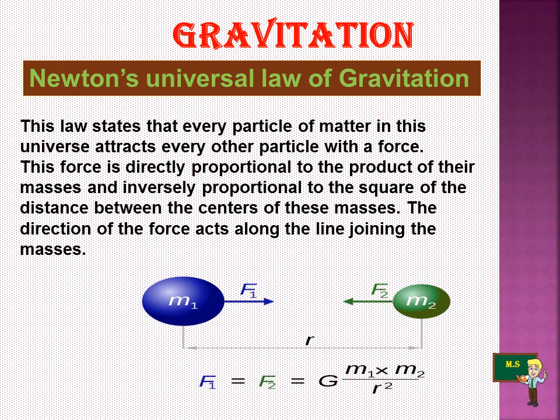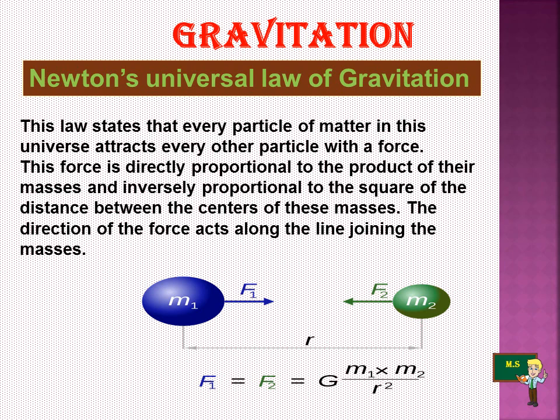This law states that every particle of matter in this universe attracts every other particle with a force. This force is directly proportional to the product of their masses and inversely proportional to the square of the distance between the centers of these masses. The direction of the force acts along the line joining the masses.